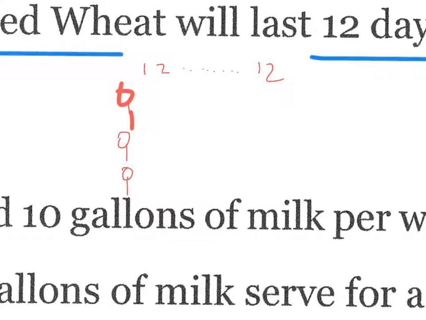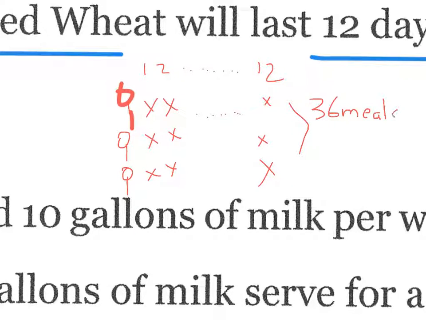On the first day, shredded wheat, shredded wheat, shredded wheat. 3 meals get eaten. 3 more meals get eaten. Every day 3 meals until the last day. They're getting sick of shredded wheat. They've eaten 3 meals of shredded wheat for 12 days. So altogether, we have 36 meals. So if you were one person, it would last 36 days.